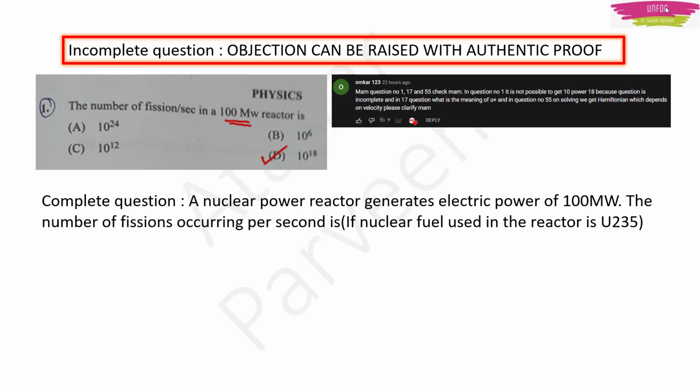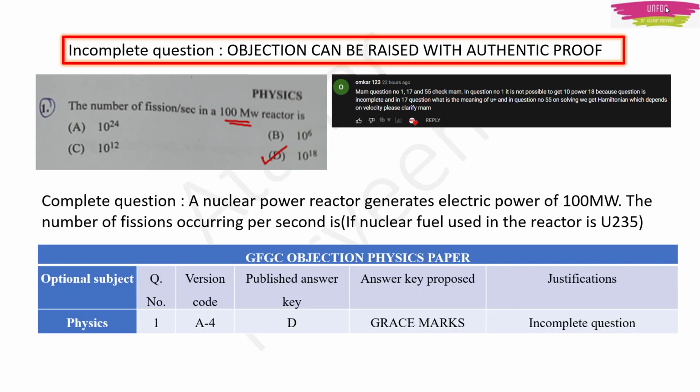I have made a table, as I told in the previous video also. In this way we have made the table. For this first question, the question paper which I am following is version code A4. The published answer key, that is the provisional key, is option D. Okay, no problem, the answer is right, but the question is incomplete. That's why we can ask for grace marks.